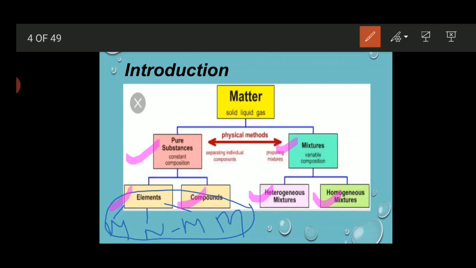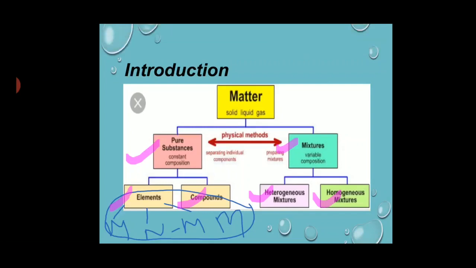In short, this chapter is basically divided into 2 parts. In the first part we will discuss the chemical properties of metals and non-metals, and in the second part we will learn about the metallurgical operations involved in the extraction of any metal.